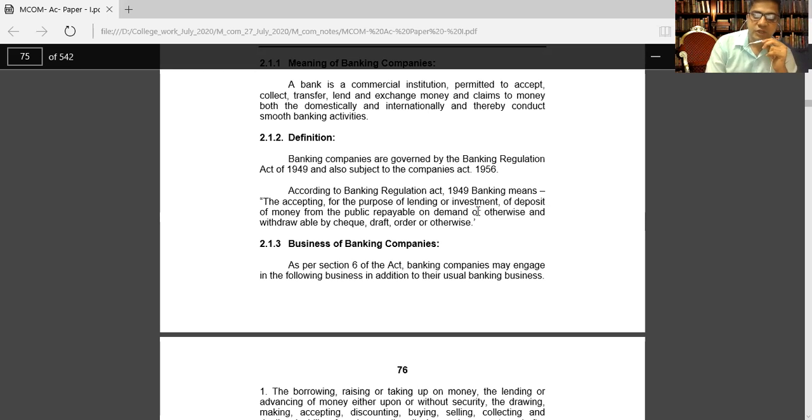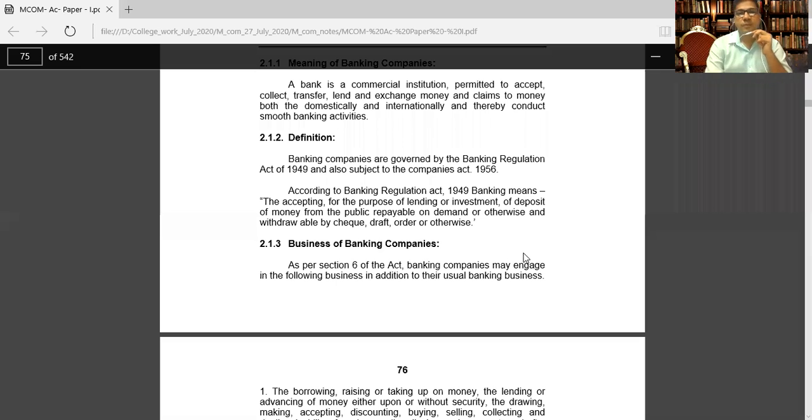It means deposited money from the public is repayable on demand. Whenever the public demands, at that time the bank has to repay their money. And withdrawal by check, draft or order or otherwise. Sometimes RTGS is there, and nowadays ATM cards are there, and they can easily withdraw the money.